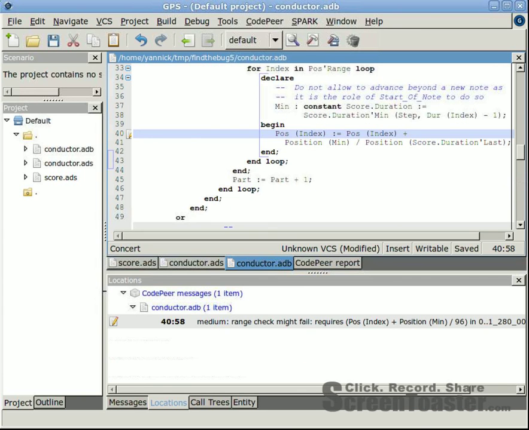We are left with the last medium warning that this operation assigning to pos of index could overflow the range of values allowed for a position. This is ultimately related here to the length of the score, which should not exceed 10,000 measures. This is something the static analyzer cannot control, so we'll simply state here that we checked it by other means.